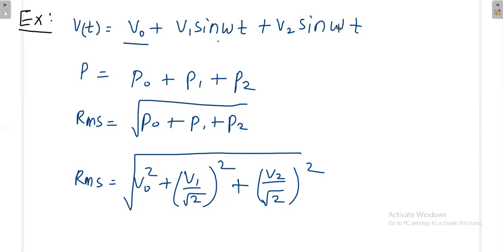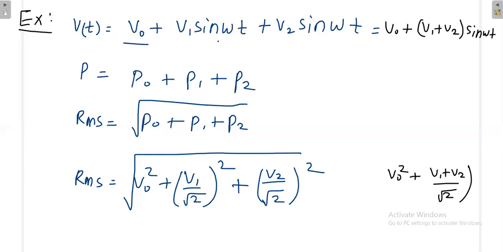Again, we have a little bit of confusion here, because this signal can effectively be written as V0 plus V1 plus V2 into sine omega t, since it has the same frequency. Here also you can apply the formula: V0 square plus V1 plus V2 divided by root 2 whole square. Then both should give the same answer. If they are different, then somewhere there is a problem, because the mathematics is the same and the frequencies are the same, so it has to give the same answer.